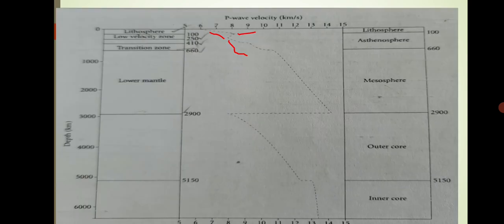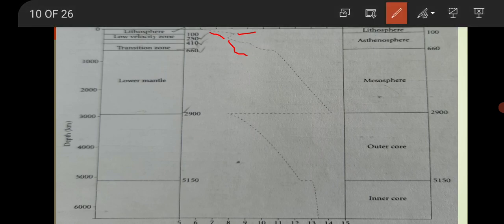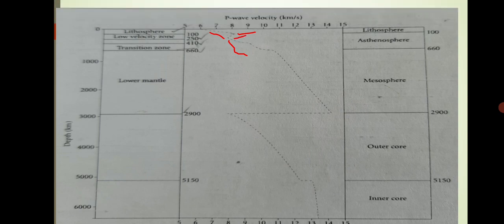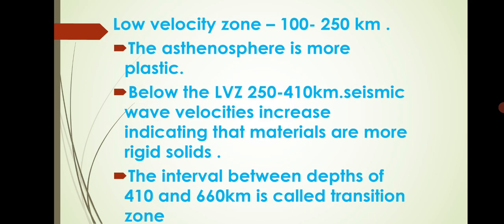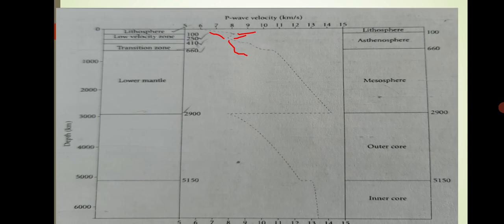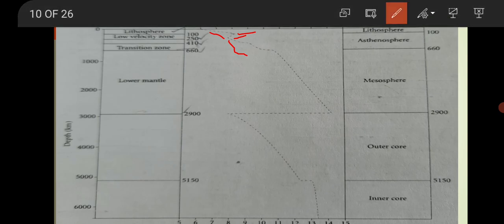After 250 to 410 kilometers, the P wave velocity rises because the materials are more rigid solids. The interval between the depths of 410 and 660 kilometers is called the transition zone.